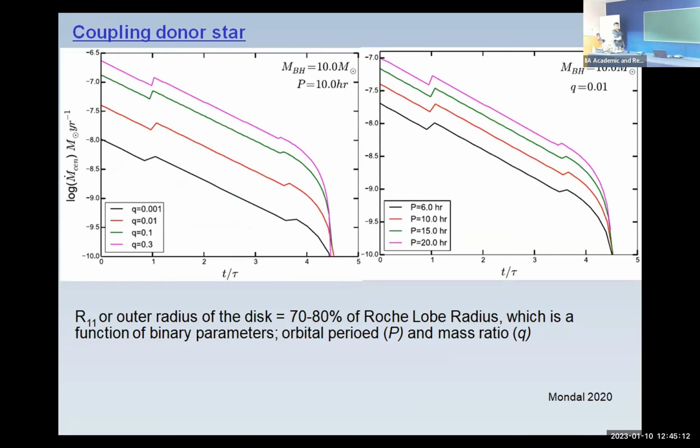I followed the same formalism, but did some detailed calculation, including binary parameters as well as the viscosity parameter. They considered viscosity fixed at 0.2, which is a typical viscosity, but viscosity can also change. Viscosity is also a function of the height of the disk, or disk aspect ratio. These are the plots of the variations that I got of the mass accretion rate.